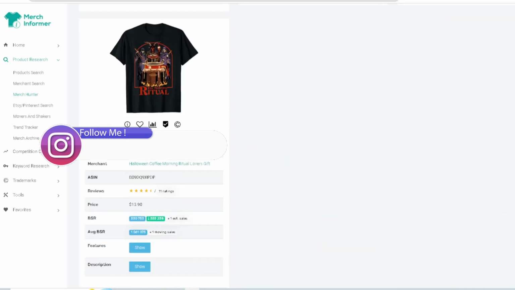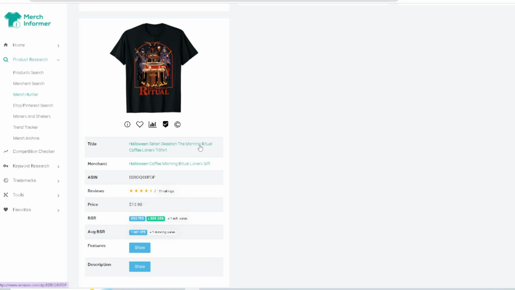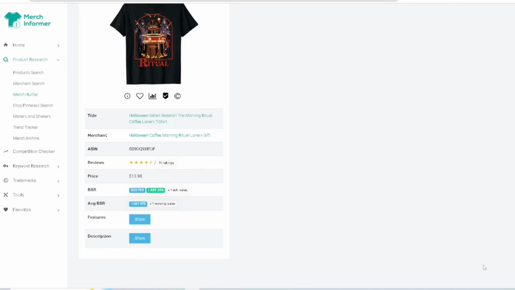The morning ritual. You see what they're doing right there? There's a lot of stuff going on with this design, but it seems like a coffee pot in the middle, which is really cool. You have these two skeleton guys right here. They're mixing up the coffee. And then you got some type of devil, Satan person in the middle brewing up the coffee. So yeah, now we kind of went over everything for Halloween.